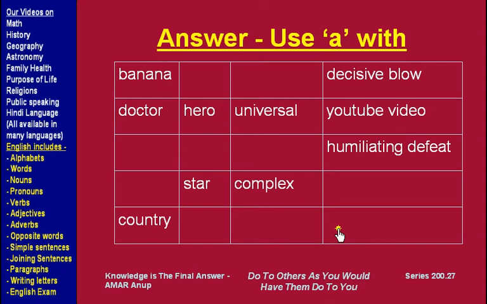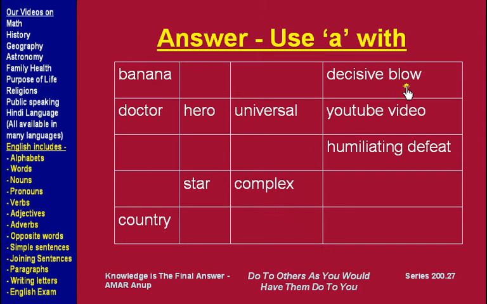Now here are the answers. These are the words or word phrases where we use "a" before them: a banana, a doctor, a country, a hero, a star, a universal, a complex. See, in all of them, the pronunciation starts with a consonant.